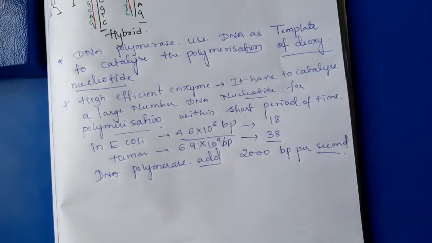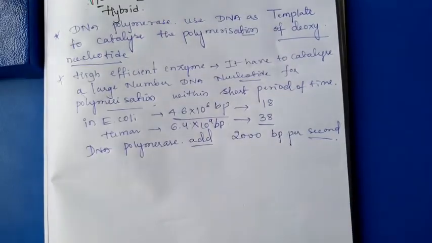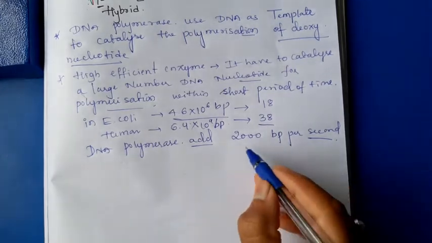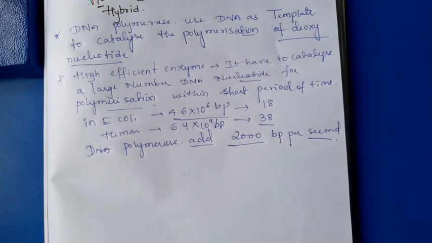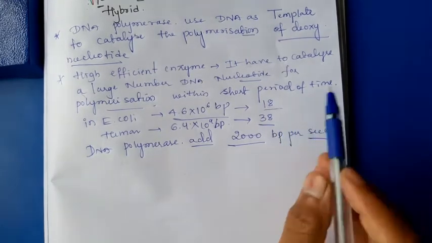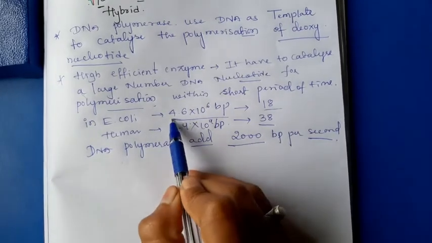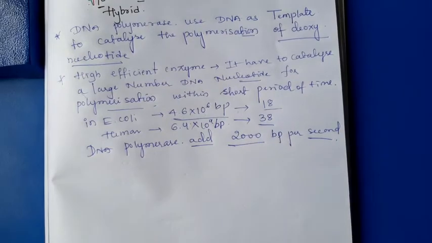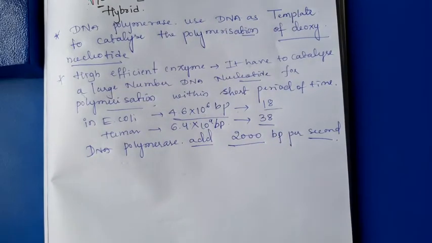Means while synthesis of the new strands, DNA polymerase has to add the new nucleotide to the newly synthesized DNA. The average speed of the DNA polymerase is 2000 base pairs per second. Within 18 minutes, it has to add 4.6 into 10 raised to 6 base pairs of nucleotide in case of E. coli.